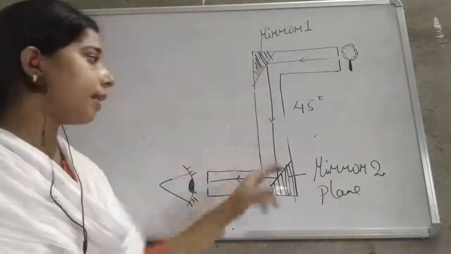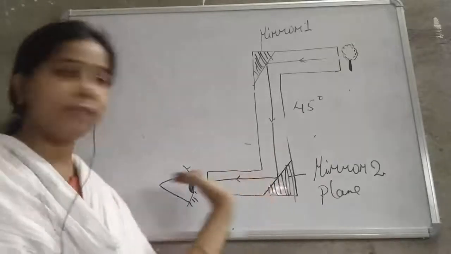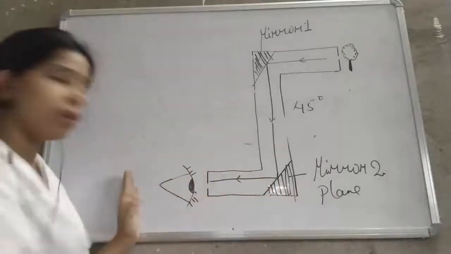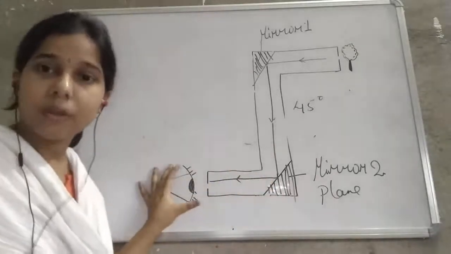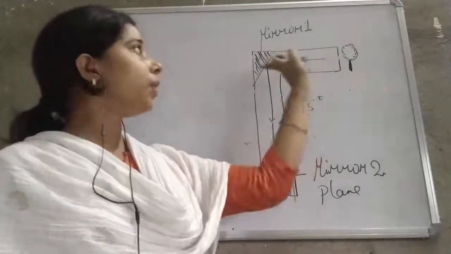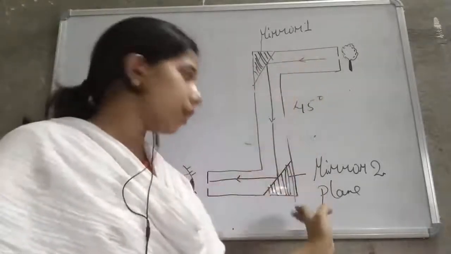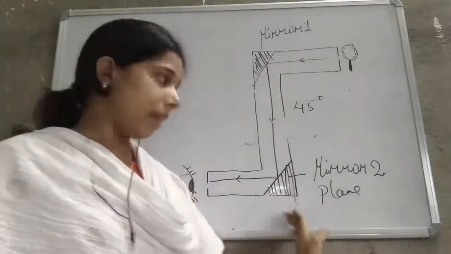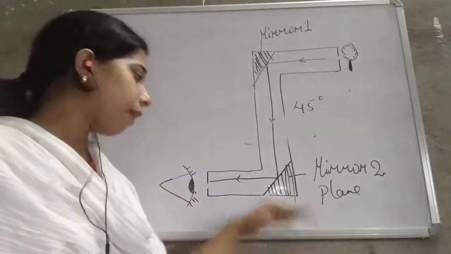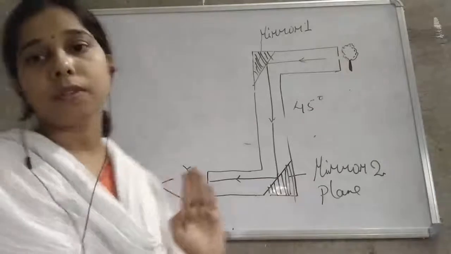As the light ray comes to the second plane mirror, it again gets reflected to the observer. So the light rays enter the first mirror, and this mirror reflects the light to the bottom where the second mirror is placed, and from the second mirror it gets reflected to the observer's eye.